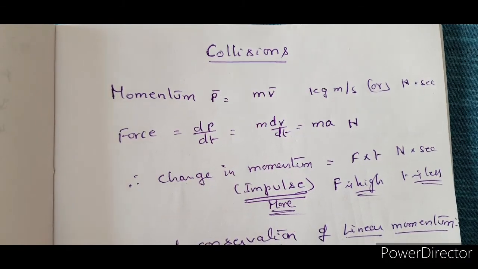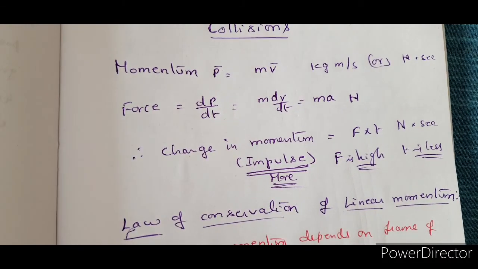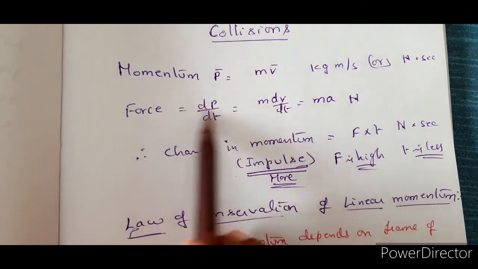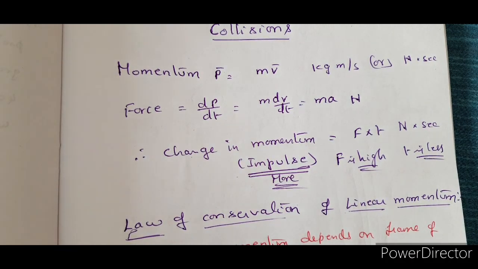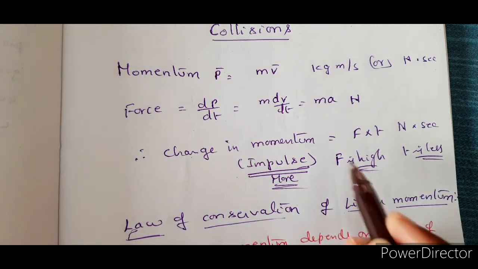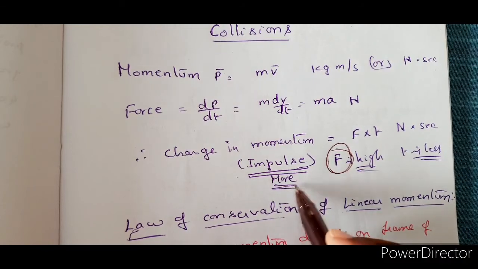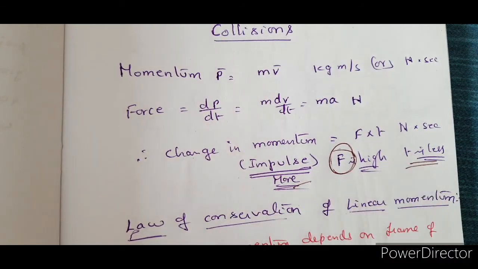And change in momentum is equal to force into time, right? See here, the change in momentum is equal to force into time, that is Newton second. This change in momentum, we call it as impulse. And the effect of impulse will be very, very high if force is high in a very short time, right?